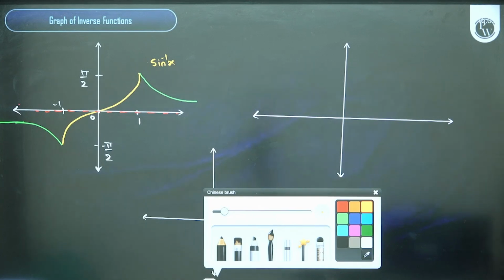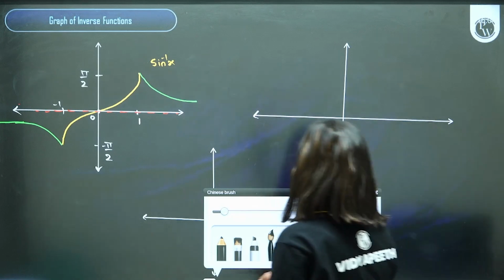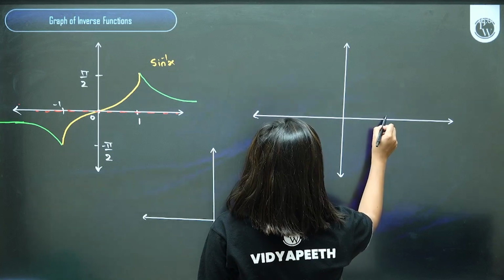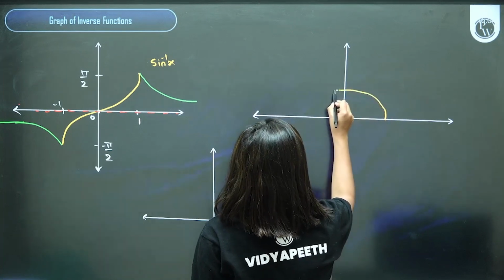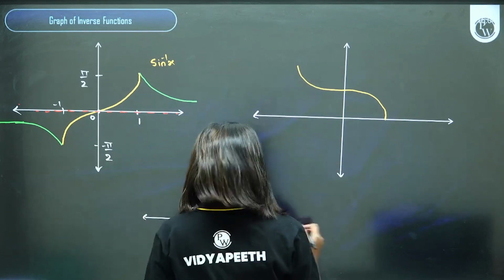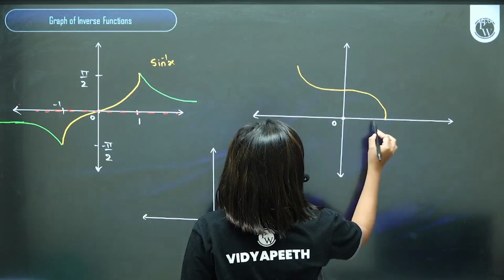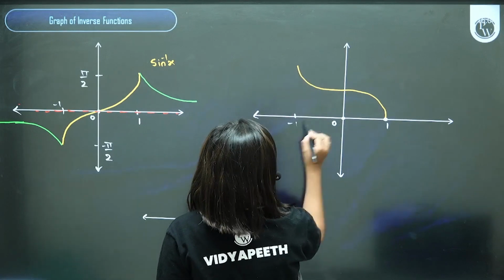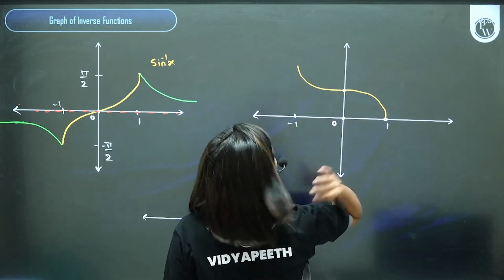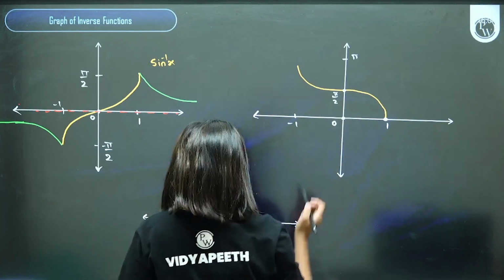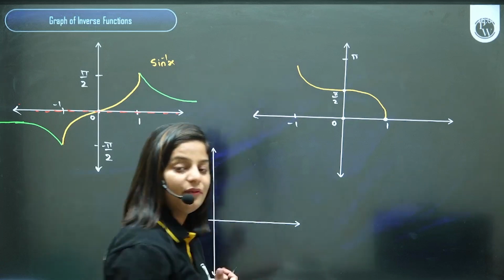Now we're going to go for the graph of sec inverse, which will be based on cos inverse. How is the graph of cos inverse? 1 से शुरू होता है. Okay. Something like this. Yeah, 0, 1, minus 1. Here it's pi. This will be pi by 2. Correct. How to remember the graph of sec inverse?